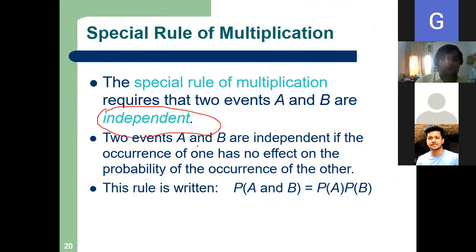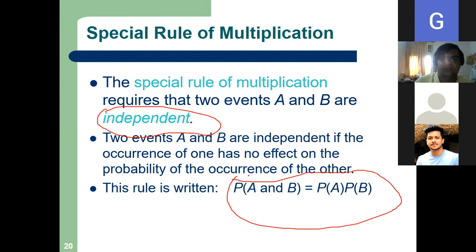Two events A and B are independent if the occurrence of one has no effect on the probability of the occurrence of the other. Then what will be my formula? P(A and B) is equal to P(A) into P(B).